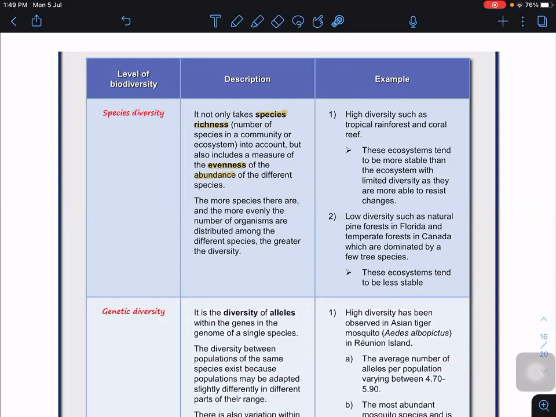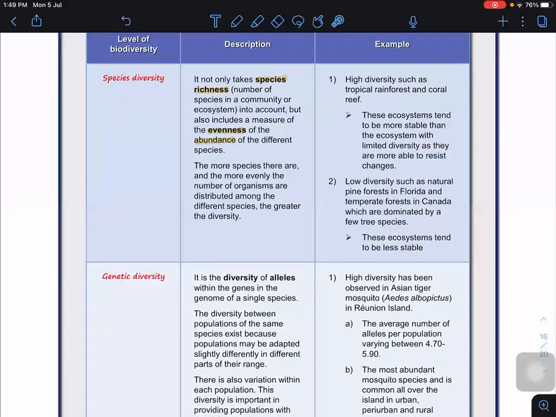So the more species there are, and the more evenly distributed they are in terms of number of organisms, the greater the diversity, and therefore the more stable the particular ecosystem is. Okay. So how do we link species diversity to genetic diversity? Then we look at abundance.